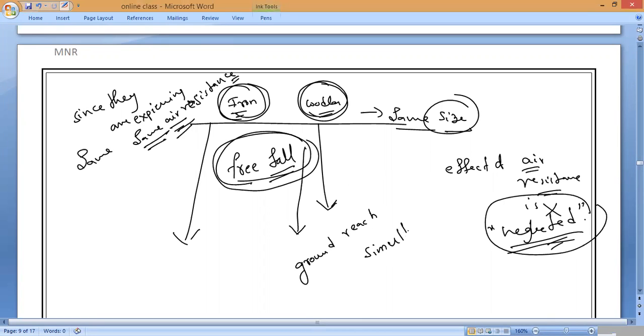Simultaneously. Understand? Now, two definitions. Are you clear now? If no air resistance, only gravity, they are said to be in free fall. If air resistance is there, but the same air resistance, then also they are said to be in free fall only.